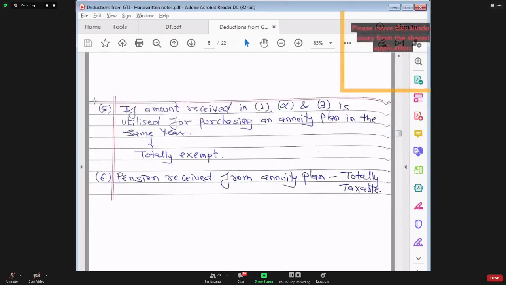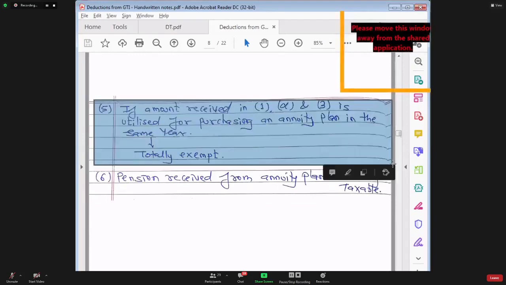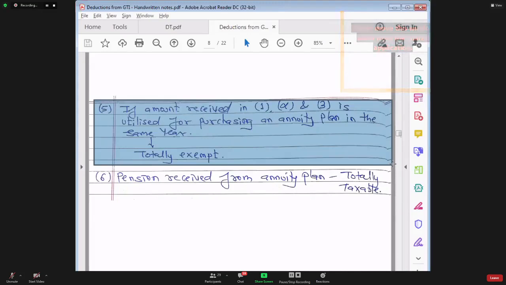So in point number 5, we are saying that if the amount received in point number 1, 2, and 3 is utilized for purchasing an annuity plan in the same year, then that will be exempt from tax. So whatever amount is made taxable to you, if you want to save tax on that amount, you invest that amount in acquiring the annuity plan. In that case, nothing will become taxable. Yes, point number 5 is very clear.